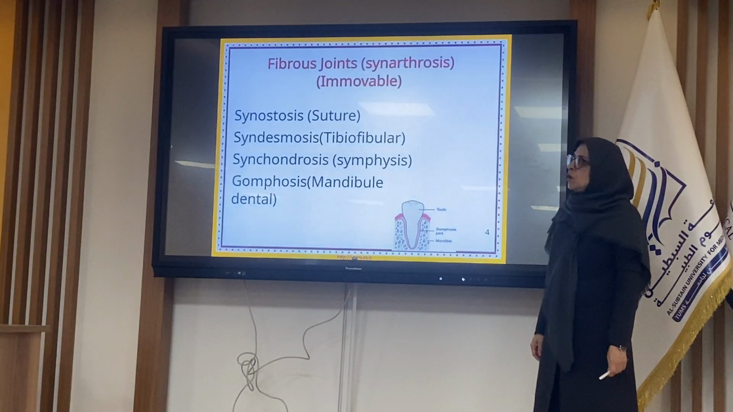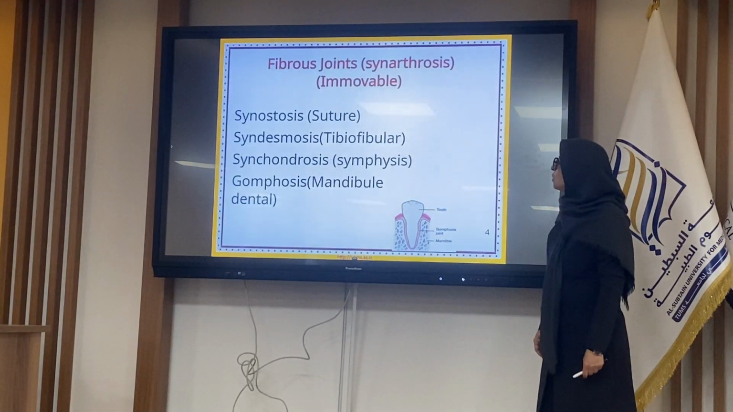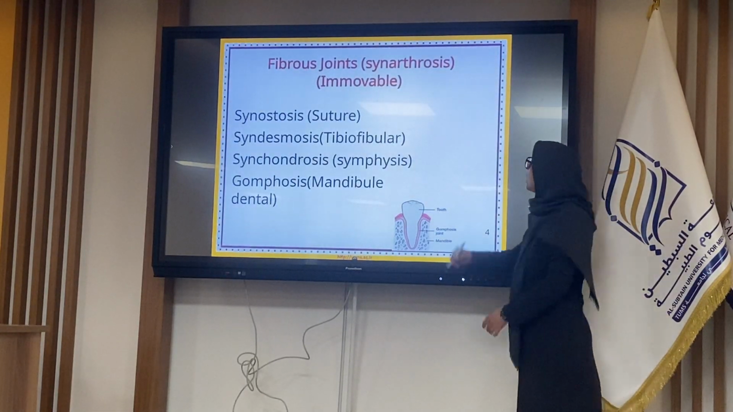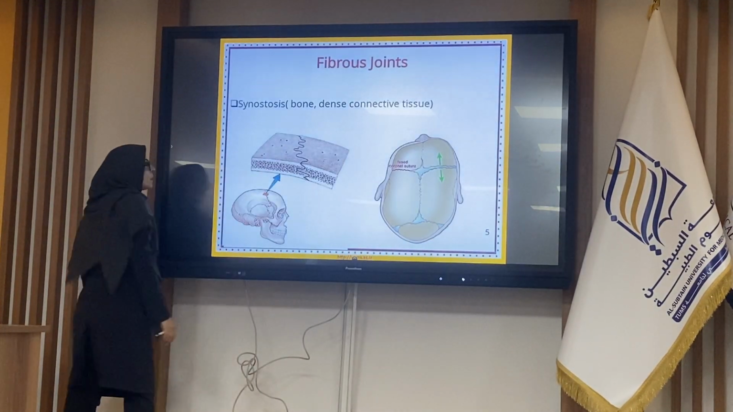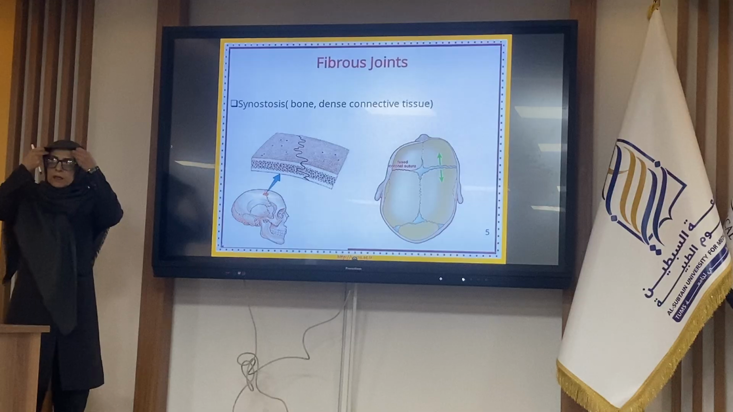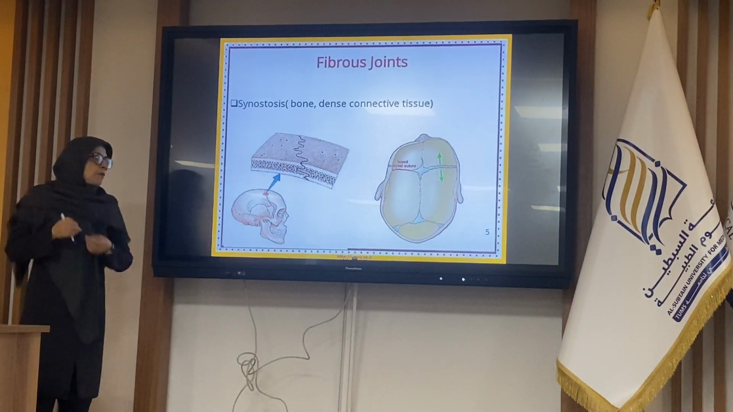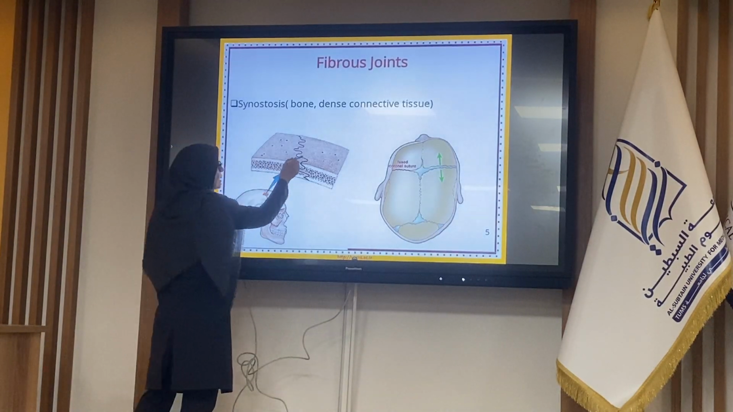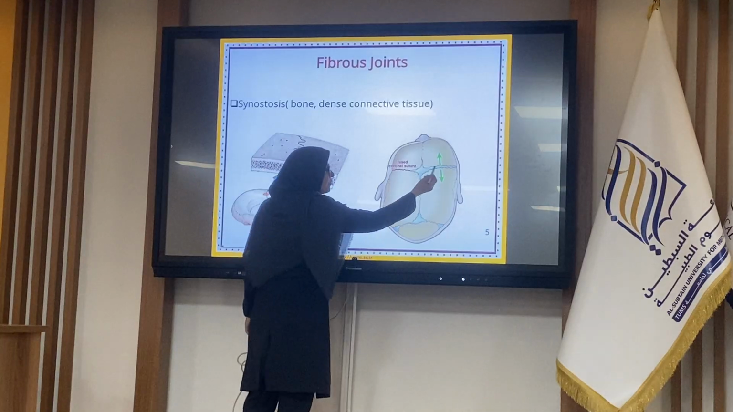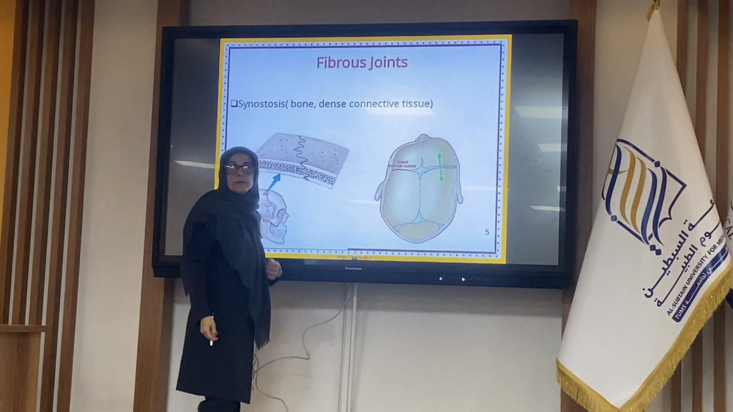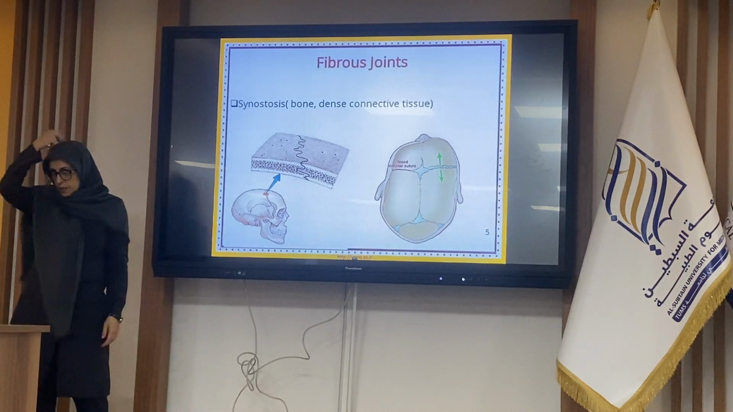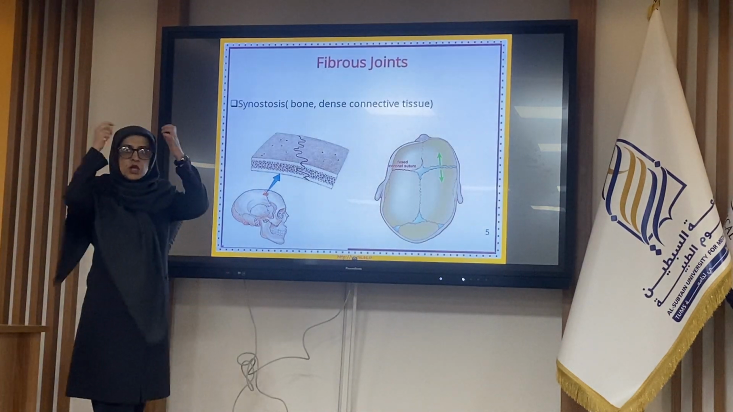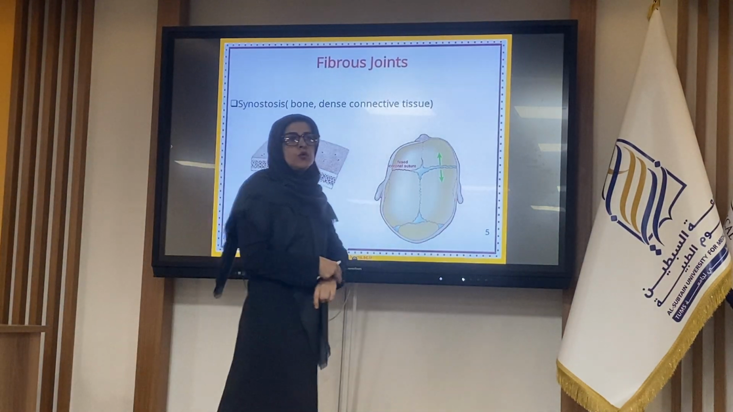Fibrous joint, or immovable joint, also called synarthrosis joint, has different types. The first one: the bones join together by connective tissue, collagen fibers. In the skull, the bones suture or join together.